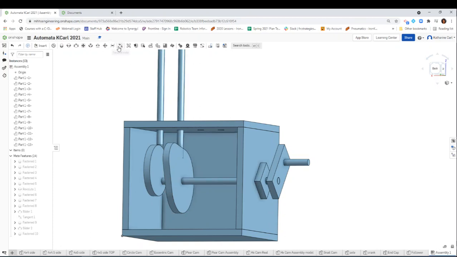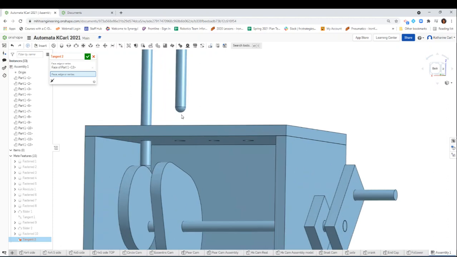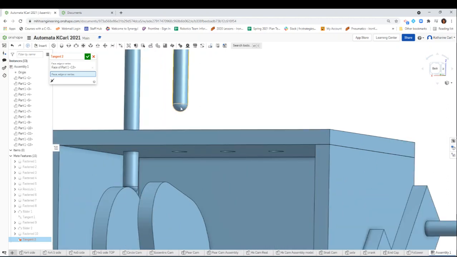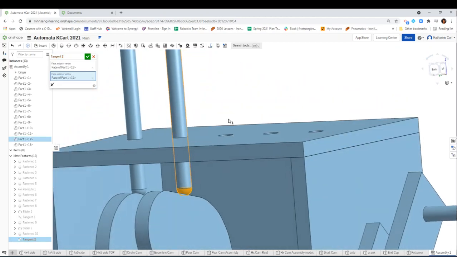So that's where we're going to use this tangent mate. Click on tangent mate. I'm going to click on that axle, and then the next part I need to click on, let's see if I can see it. We might not be able to. I might have to move that up. There we go. Now I want to click on this bottom portion, just that bottom portion of that follower. Okay, and if you notice, it hit directly on the top of that cam. So click to make it stay.